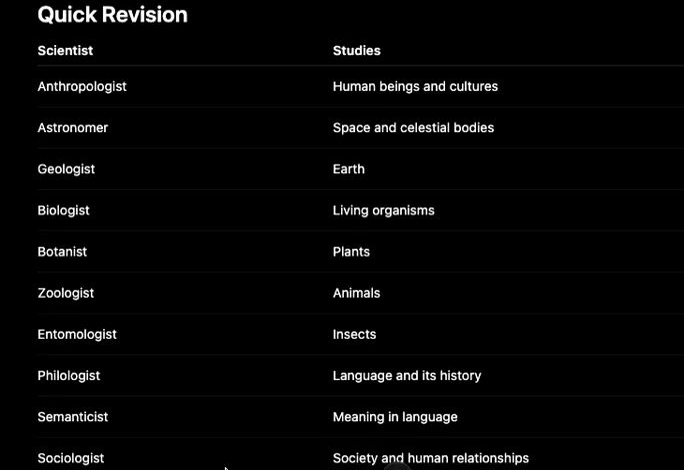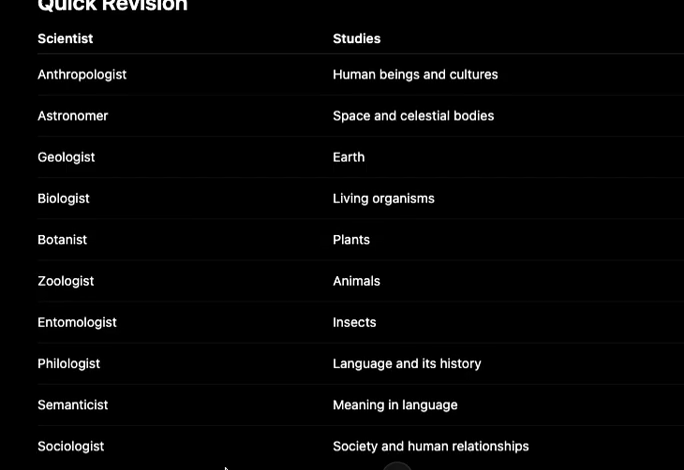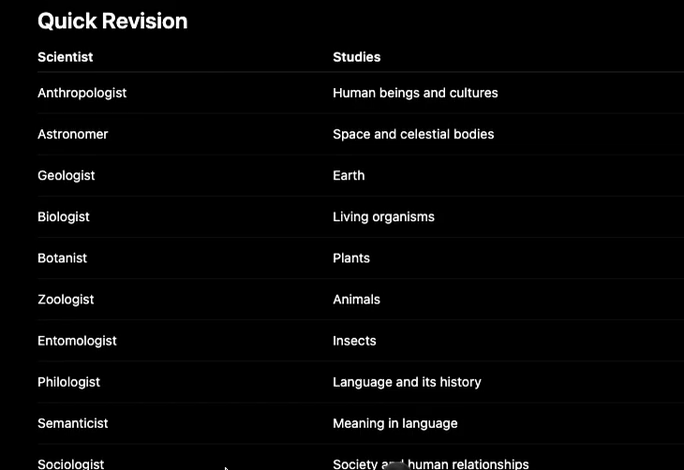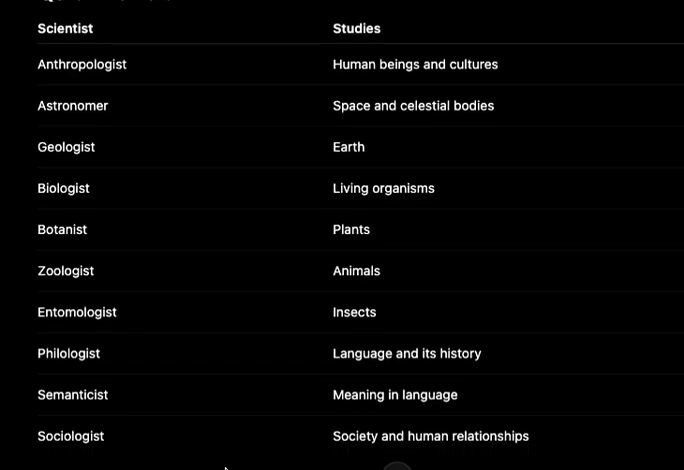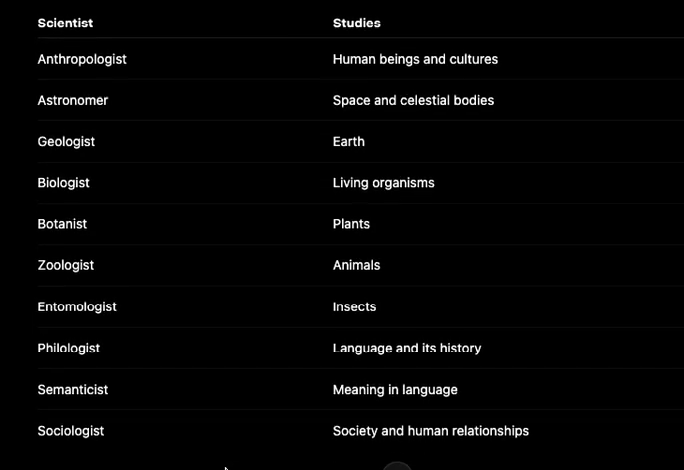Anthropologists, human beings and cultures, mankind. Astronomers, space and celestial bodies. Geologist, earth. Then we have biologist, living organisms, life. Botanist, plants. Zoologist, animals. Entomologist, insects. Philologist, language and its history. Semanticist, meaning in language. Sociologist, society and human relationships.